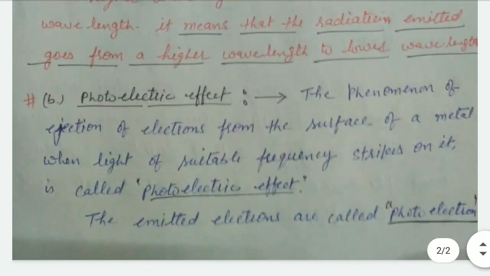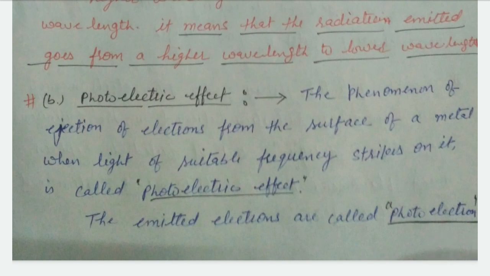Another one is photoelectric effect. What is photoelectric effect? When radiation strikes the surface of a metal and ejects electrons, it is called photoelectric effect.